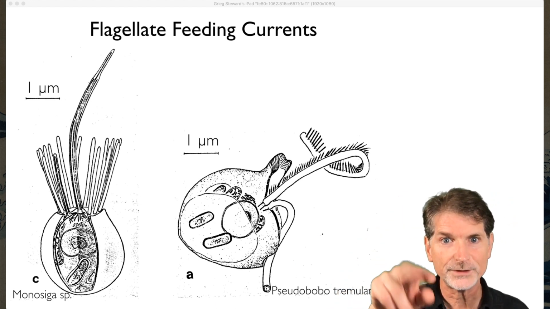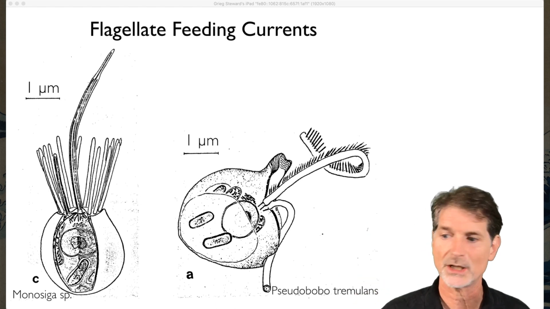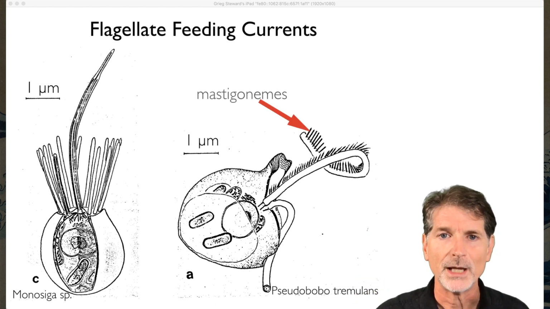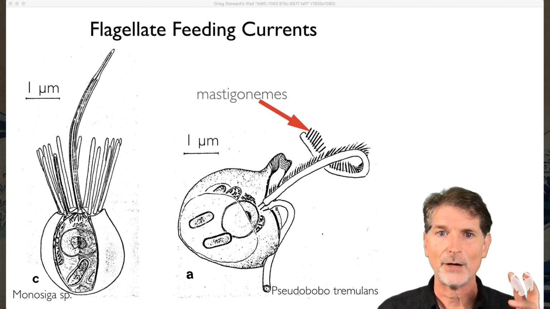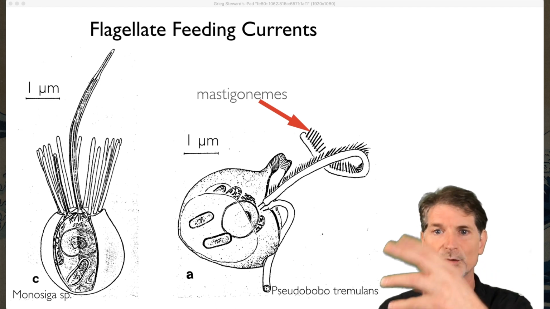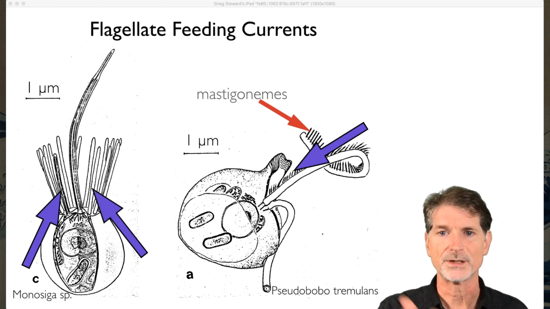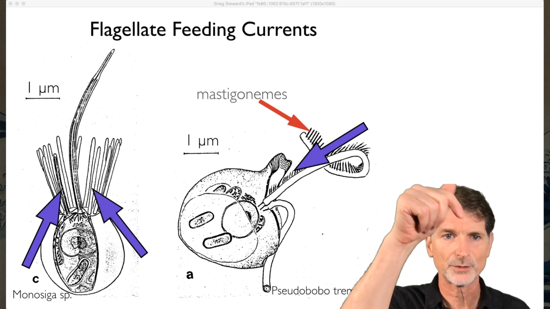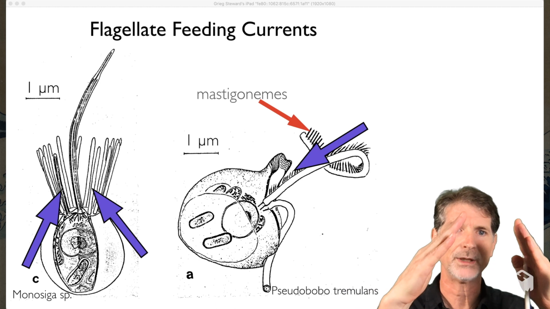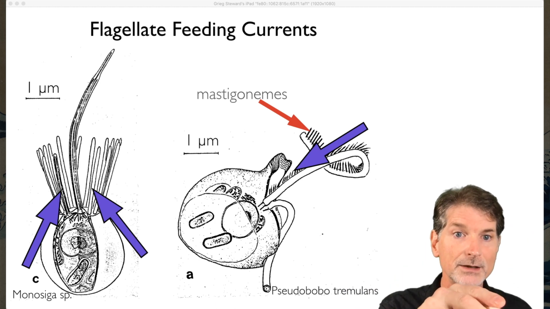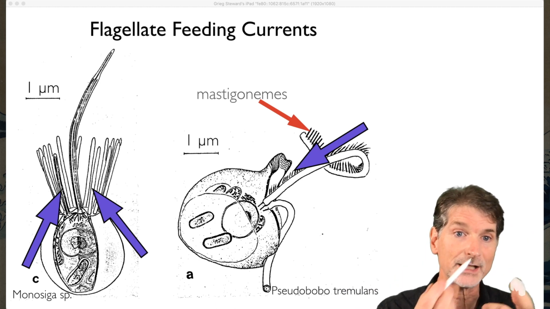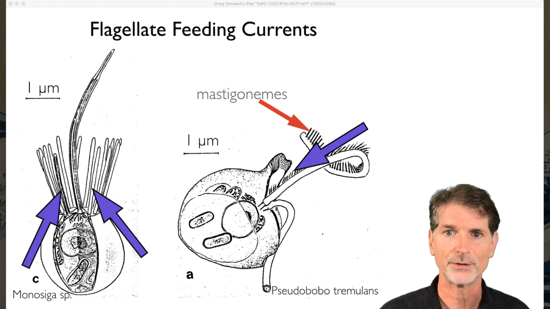The other one's got two flagella, and one of them's got these hairy projections on it called mastigonemes. You don't need to remember that. But it changes the hydrodynamics and how these things move, and these things actually sort of pull themselves through the water. So they're pulling water towards them, which means they're moving in the opposite direction. And here, these things are propelling this way, which means water's coming up. And they catch their prey. In the case of the one on the left, the choanoflagellate, they catch prey using that structure around the flagellum.